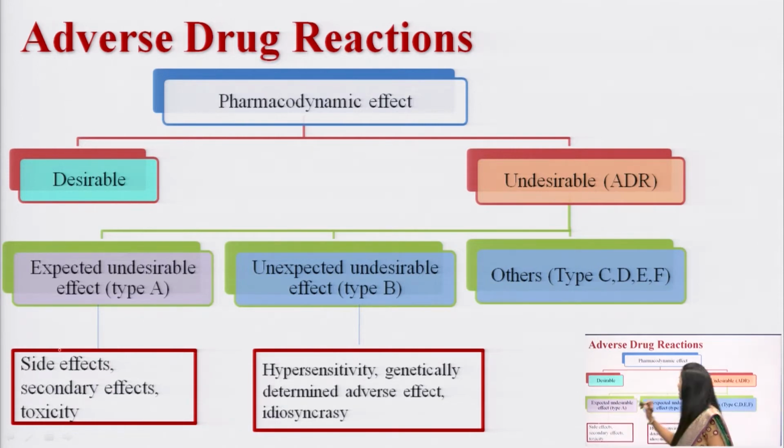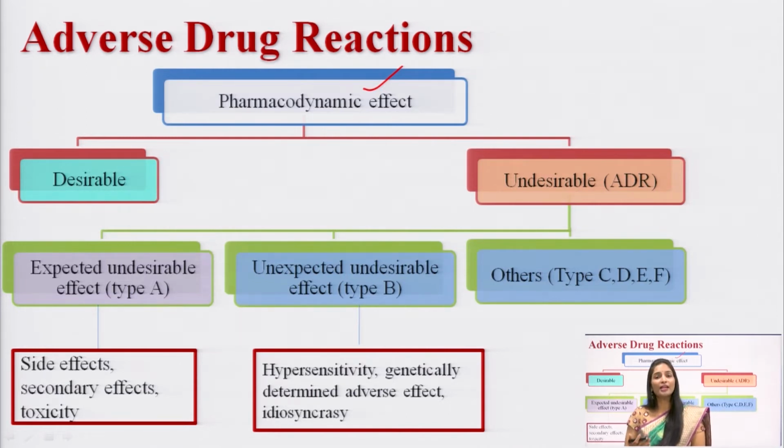Here the pharmacodynamic effect of a drug has been classified into two types, desirable and undesirable. Undesirable drug effects, like adverse drug reactions, are further classified into three types. One is the expected undesirable effect. You can expect, after taking a drug, what disorder or adverse drug reaction is going to happen.